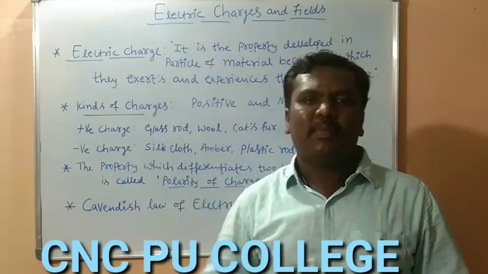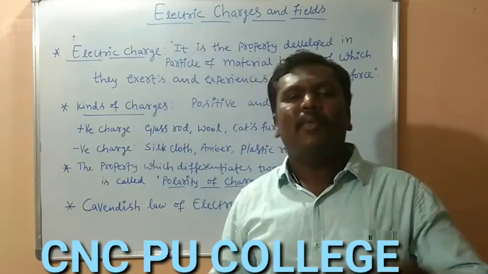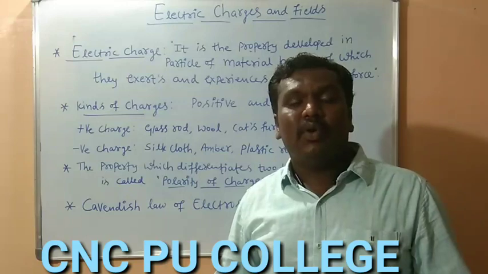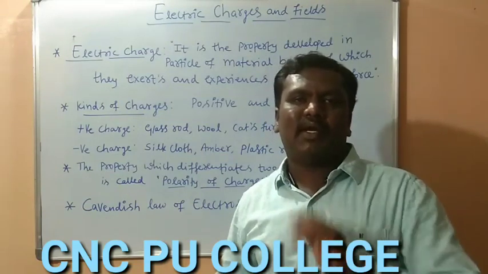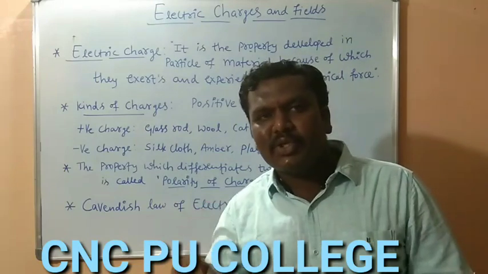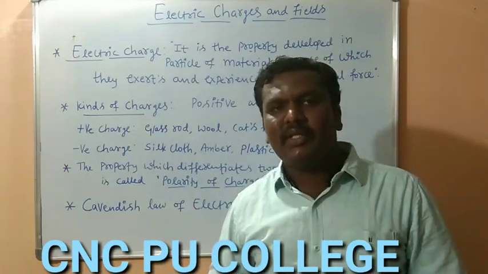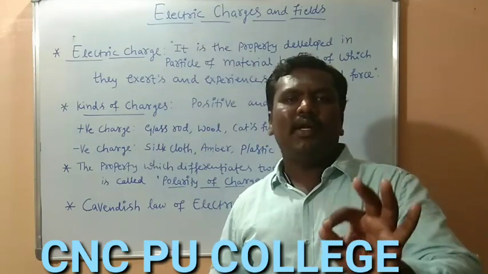What is this matter made up of? These particles are made up of molecules. What is the composition of a molecule? The molecule is made up of atoms. Then we already know that the atom consists of three constituents, that is the proton, neutron and electron.